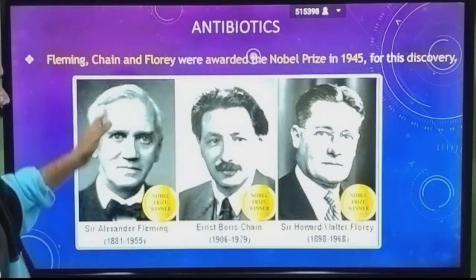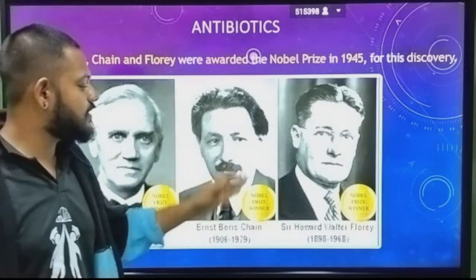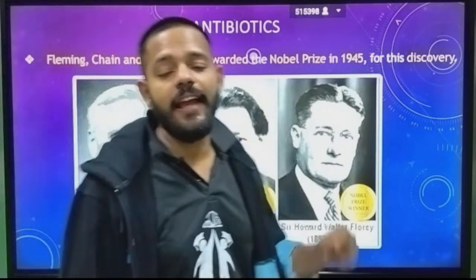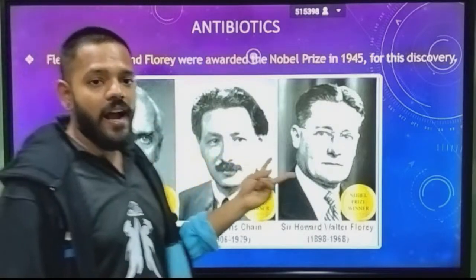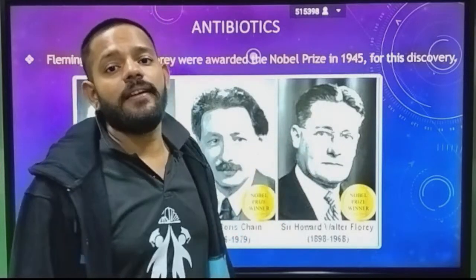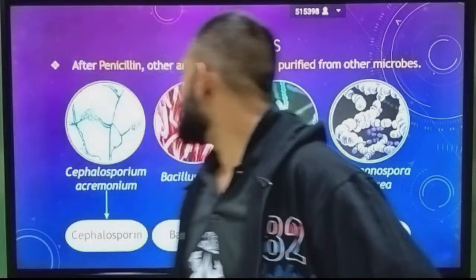Sir Alexander Fleming, Ernest Boris Chain, and Sir Howard Walter Florey were awarded the Nobel Prize in 1945 for the discovery of penicillin. Fleming discovered penicillin, and the other two modified it and developed its more powerful form.